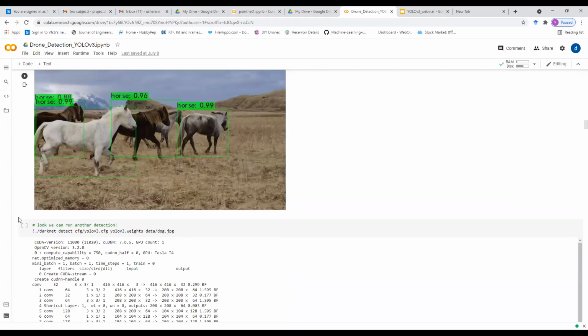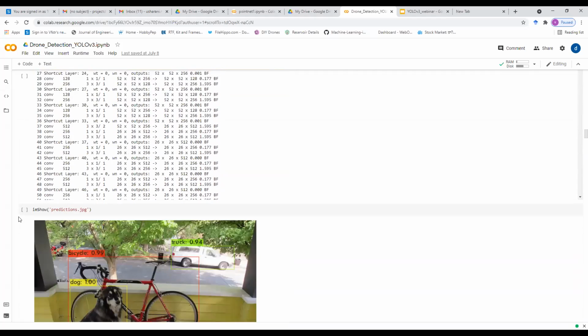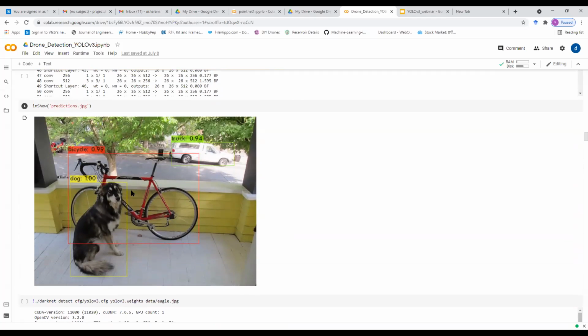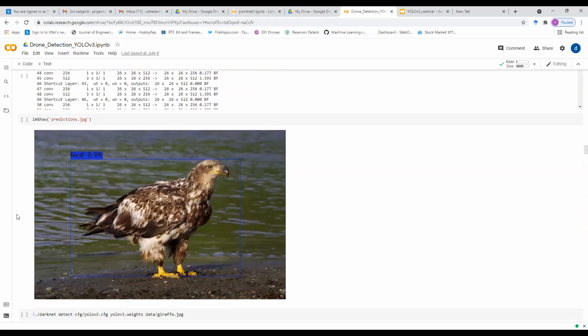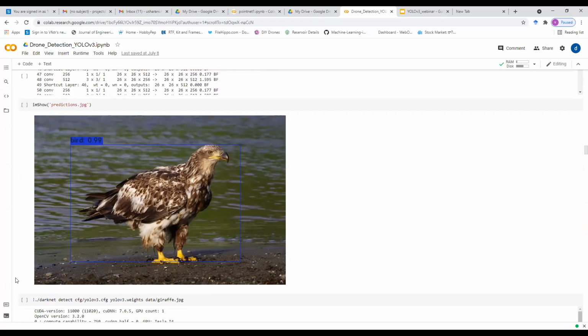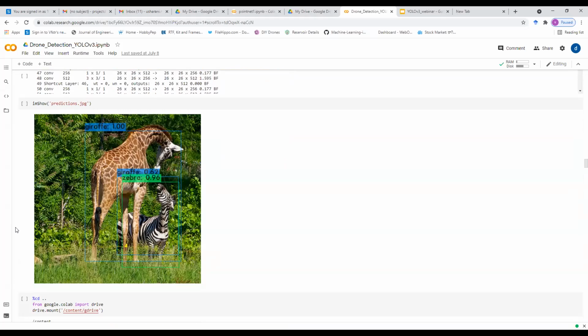This is a horse. This is another image where a dog and a truck are detected. So these are all the predefined classes. Here a bird is detected. This is a similar one with a giraffe image.